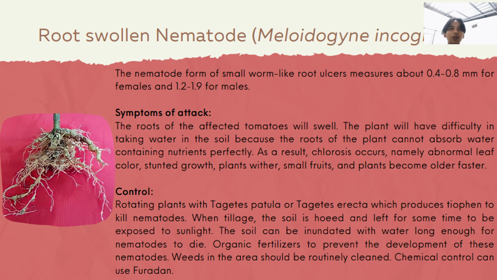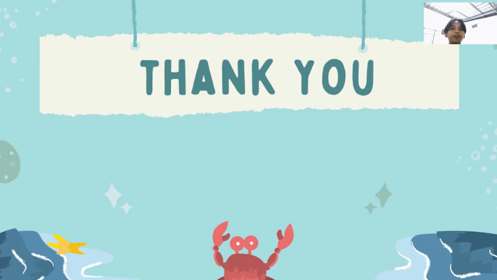Control can be done by rotating plants with Tagetes patula or Tagetes erecta, which produce thiophene to kill nematodes. When tilled, the soil is hot and left for some time to be exposed to sunlight. The soil can be inundated with water long enough for nematodes to die. Organic fertilizer helps prevent the development of these nematodes, and the area should be routinely cleaned. Chemical control can use furadan.